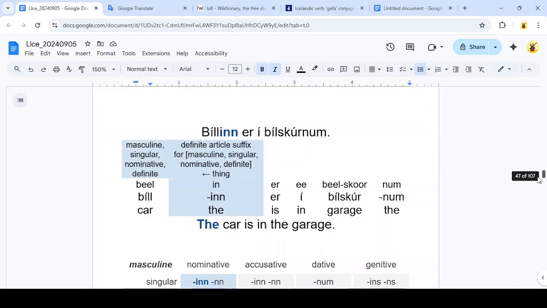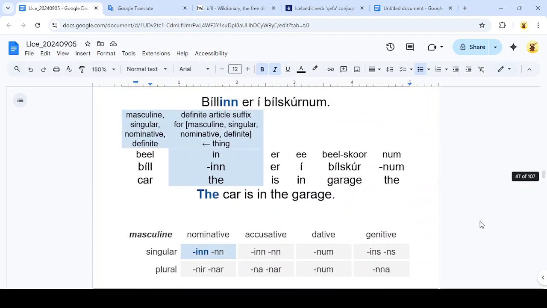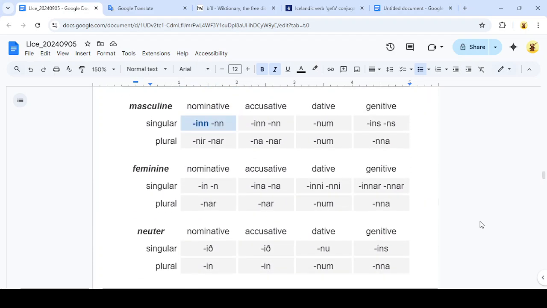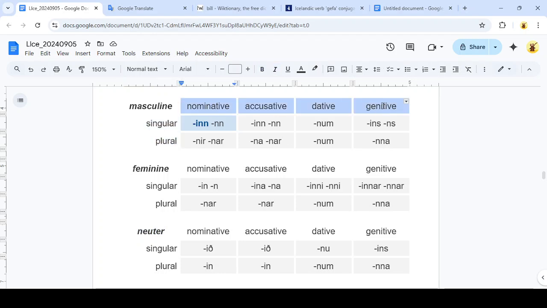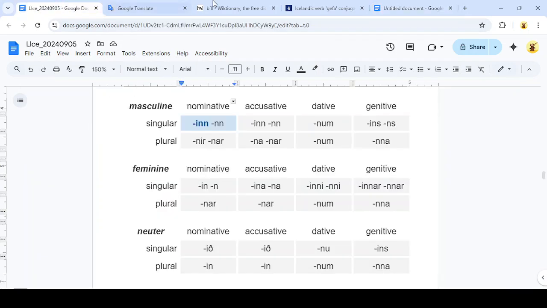So I'm going to go down to the section on the definite article and look at the spelling table for the definite article in Icelandic, which is shown here. Here we have several features. We've got gender listed here, we've got count, singular, plural, and we've got case across the columns here. So let's look at our three features. We've got masculine gender, singular, and accusative.